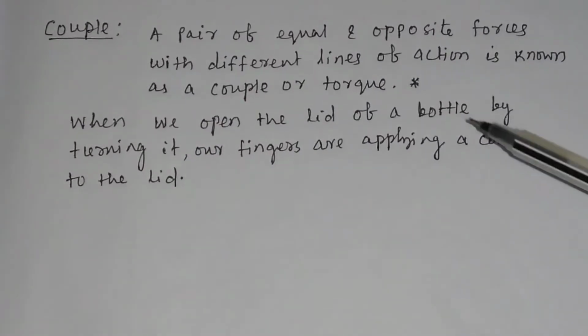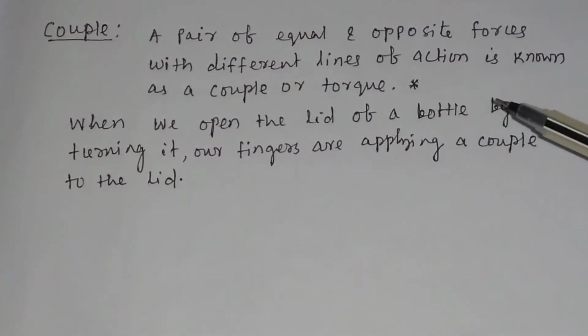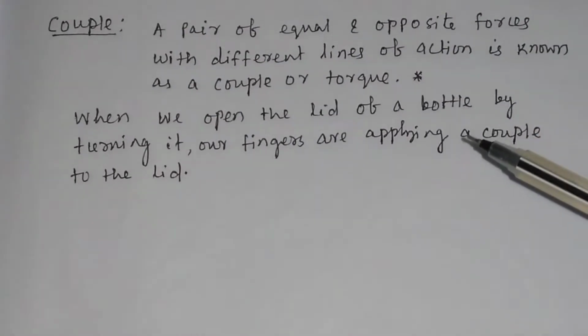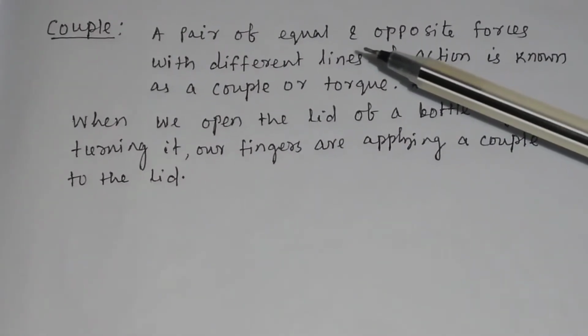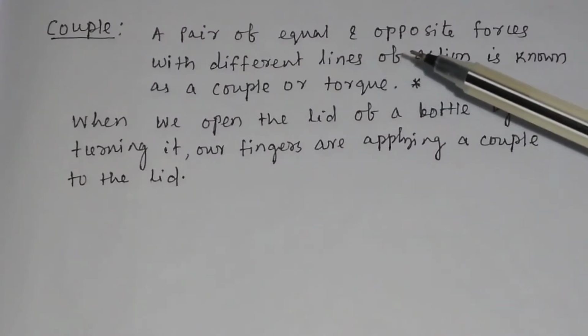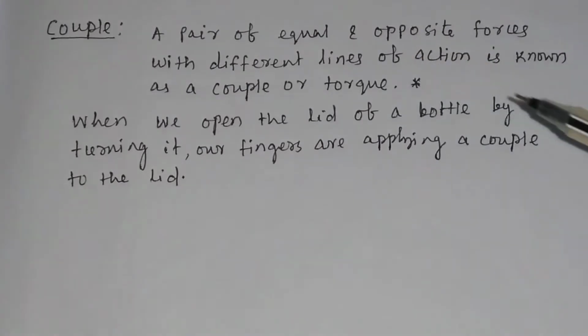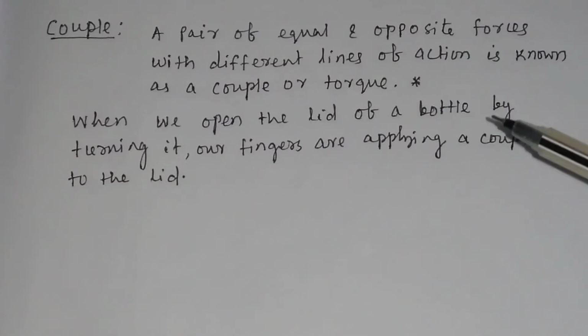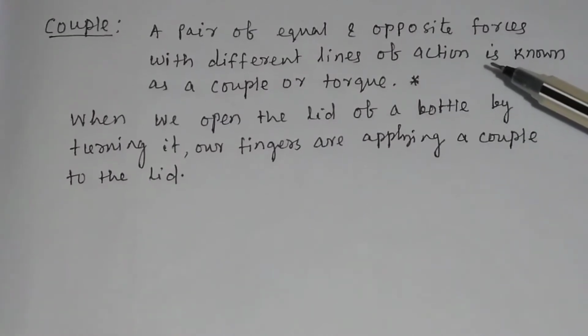What is couple? In physics, we sometimes confuse between couple and torque. Today, we will discuss what is couple and how it differs from torque, or whether couple and torque are same. A pair of equal and opposite forces with different lines of action is known as a couple or torque.